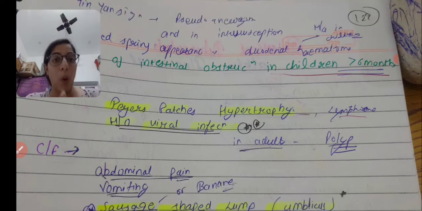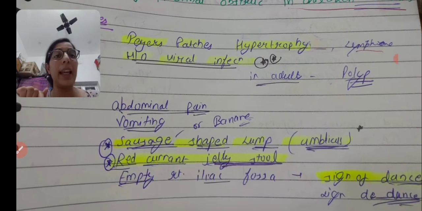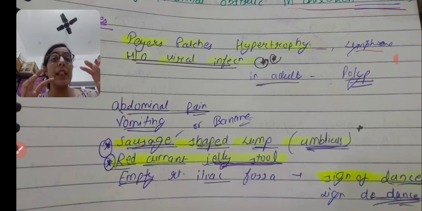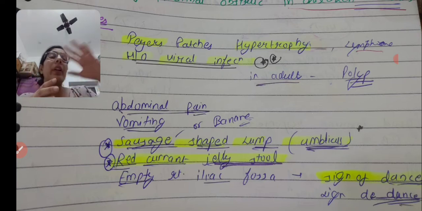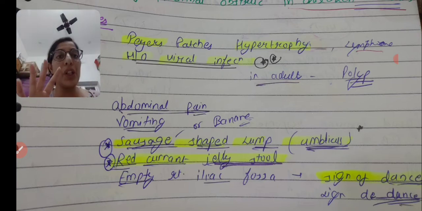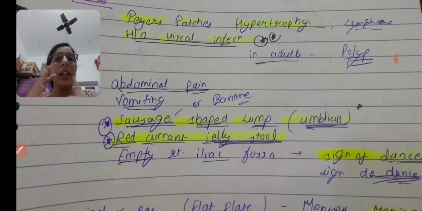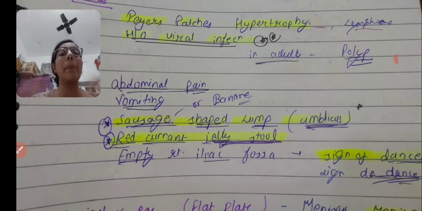The most common feature of intussusception is abdominal pain, severe pain, and vomiting. Because of this you find a lump. On physical examination, you will find a sausage or banana shaped lump in the abdomen of the patient. He will pass red currant jelly stool because of the mixing of mucosa and blood. That's why it gives the appearance of red currant jelly stool.